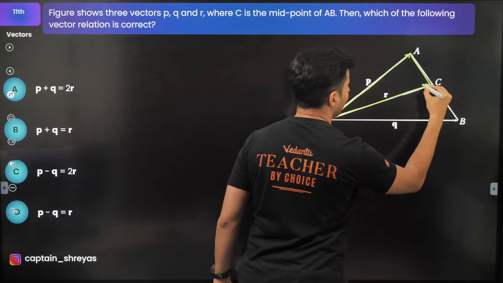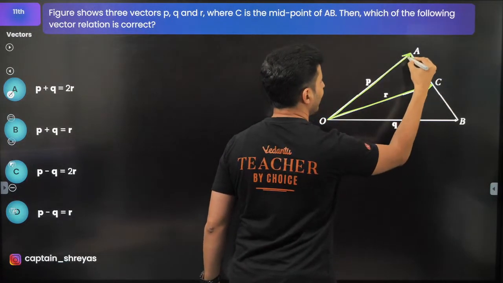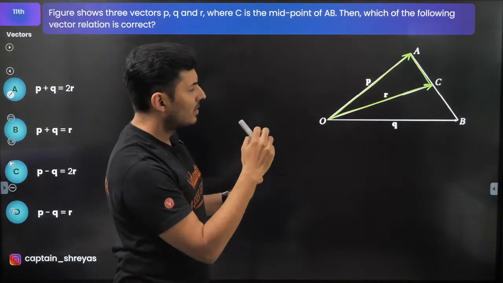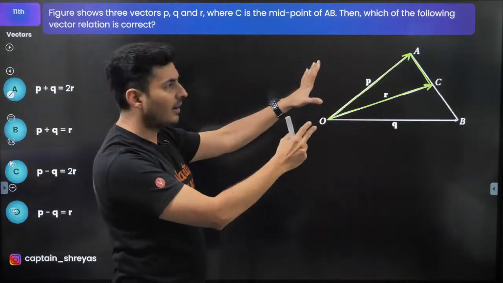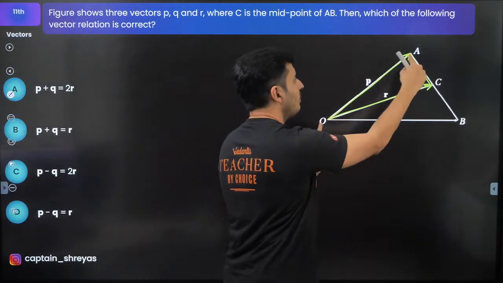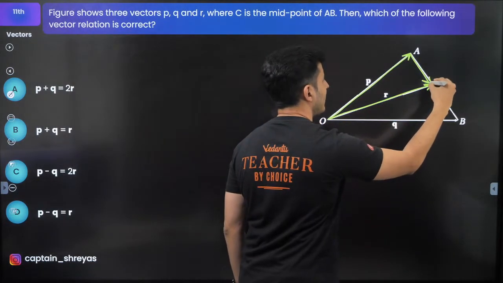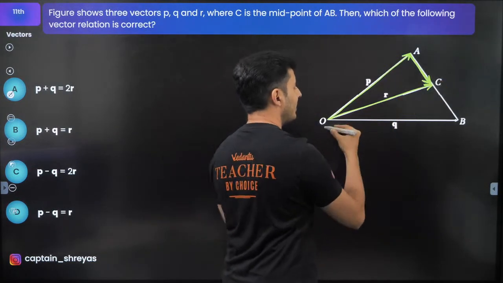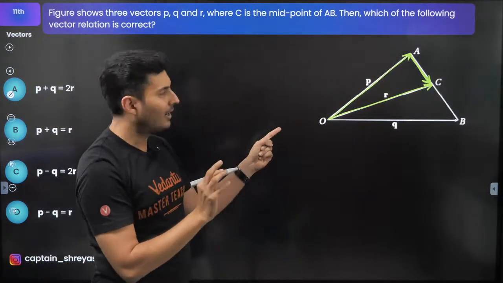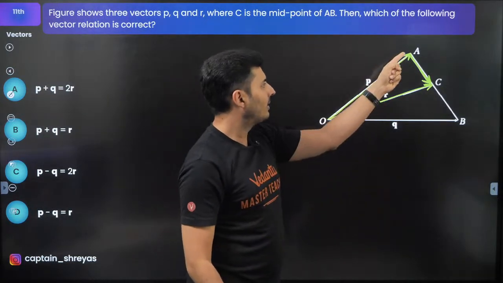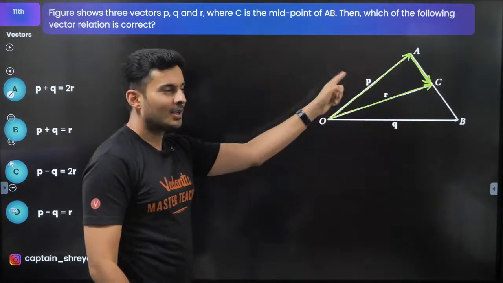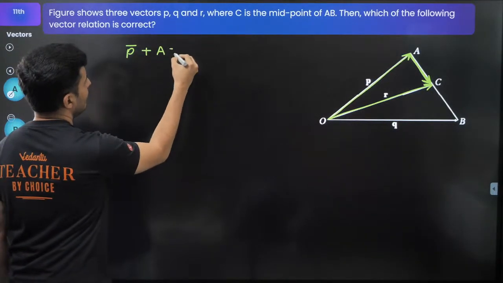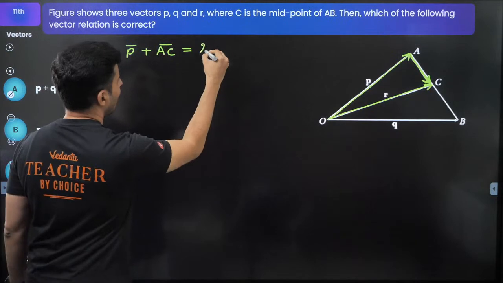Oh, I can see R vector is here, P vector is here. Maybe I see a triangle. Maybe I can think of a forceful attempt of using triangle law. How about P vector and this AC vector? P and AC together give you R. Can you see the triangle law or polygon law? This vector plus this is this. So can I not say P vector plus AC vector is actually R vector?